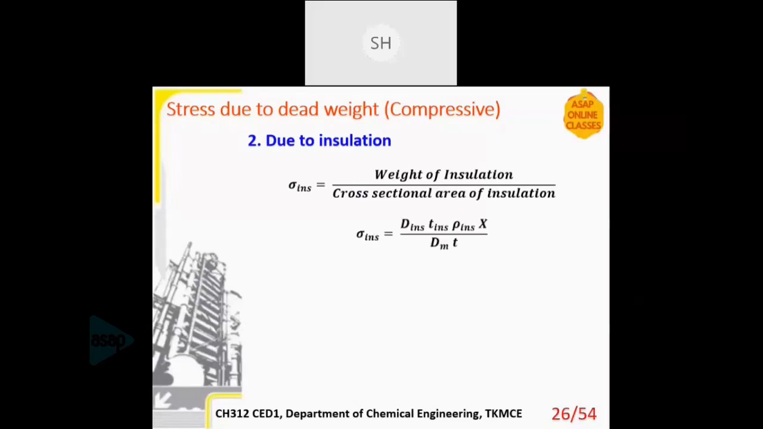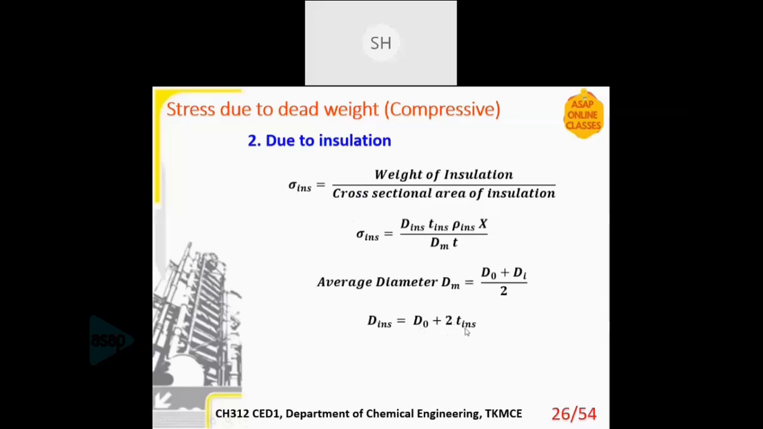When you substitute everything, you'll get sigma insulation is D insulation into T insulation into rho insulation into capital X, where X is the height up to the upwind side, into dm into T. Now, what is dm and what is T insulation? dm is the average diameter of the vessel, outside diameter plus inside diameter by 2. Then D insulation is the outside diameter plus 2 times the insulation thickness.